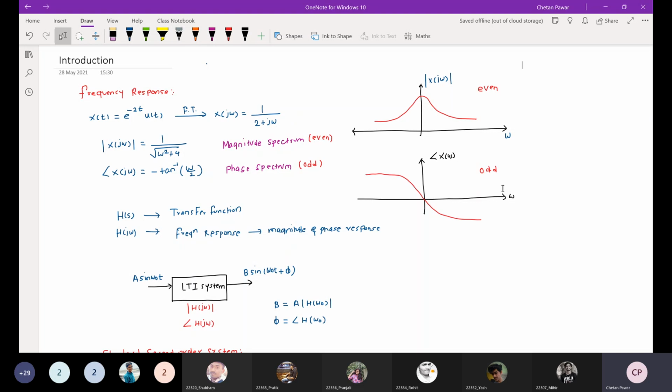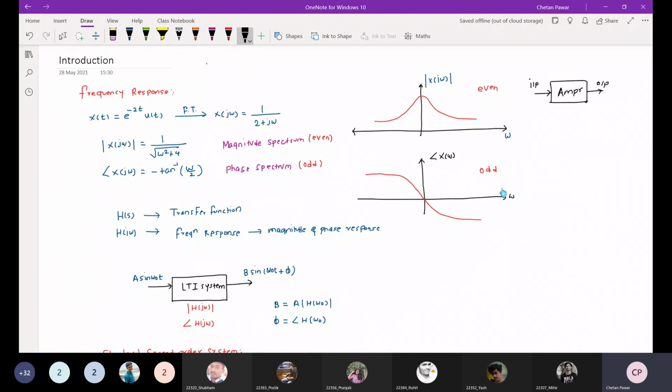Anyone? Okay, so we do the frequency response analysis to understand some frequency domain parameters, right? For example, if you take any amplifier, it is having some input and some output, right?